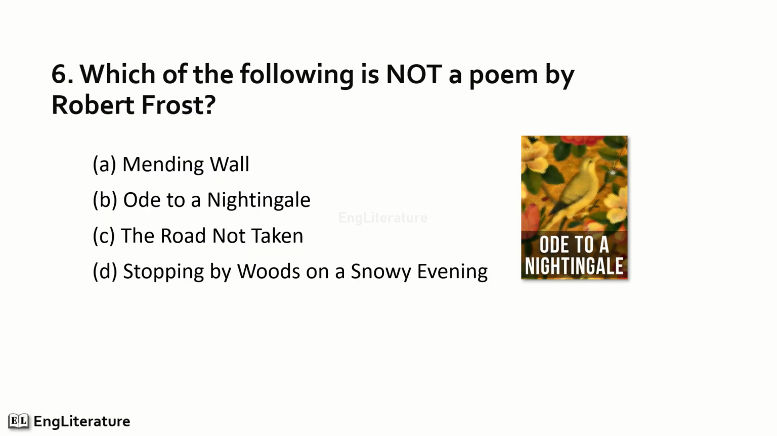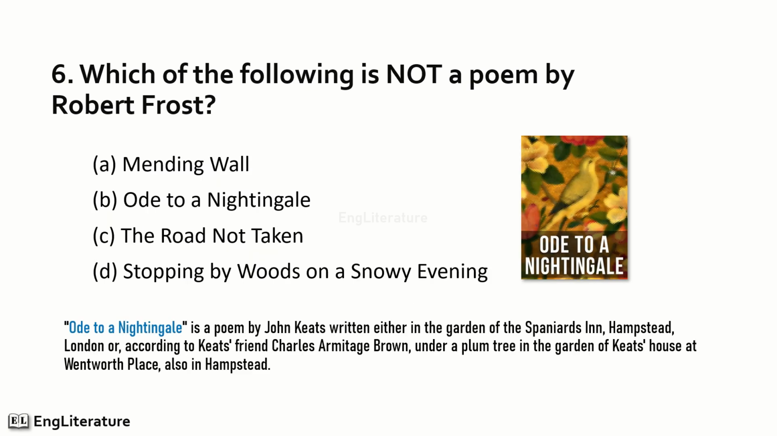Which of the following is not a poem by Robert Frost? Friends, out of the following, Ode to a Nightingale is a poem by John Keats, written either in the Garden of the Spaniards in Hampstead, London, or, according to Keats' friend Charles Armitage Brown, under a plum tree in the garden of Keats' house at Wentworth Place, also in Hampstead. So the right option is number B. Ode to a Nightingale is not written by Robert Frost.